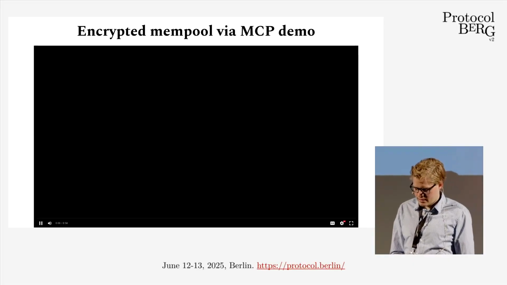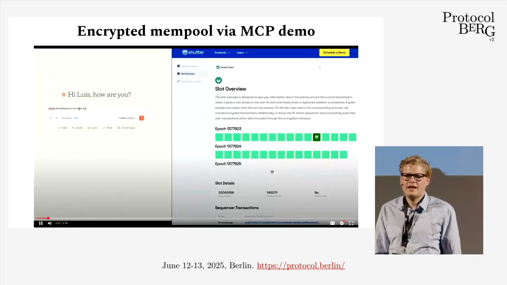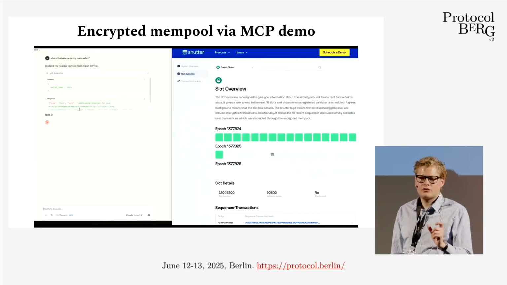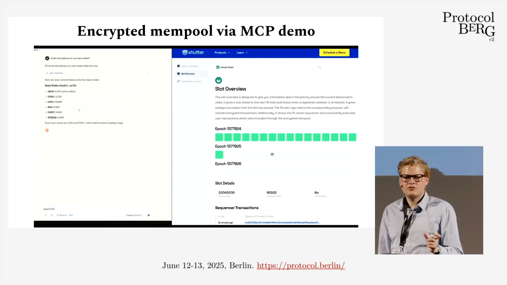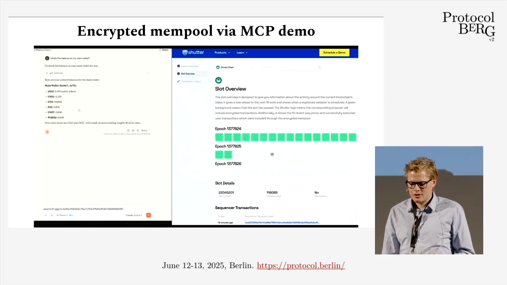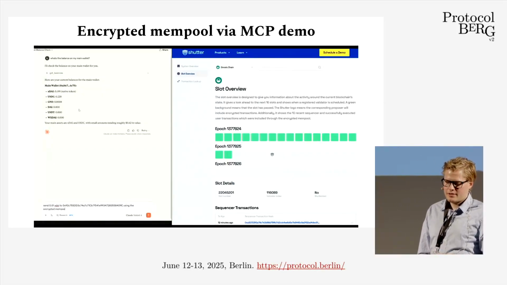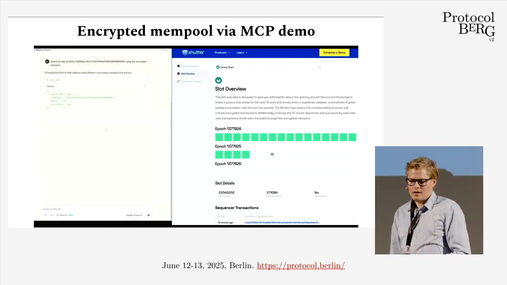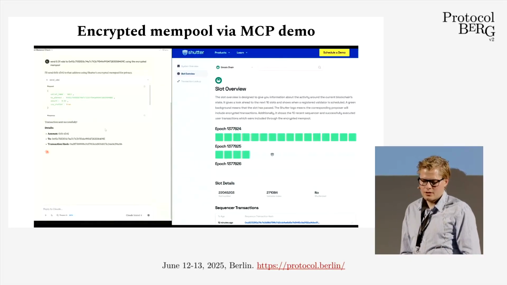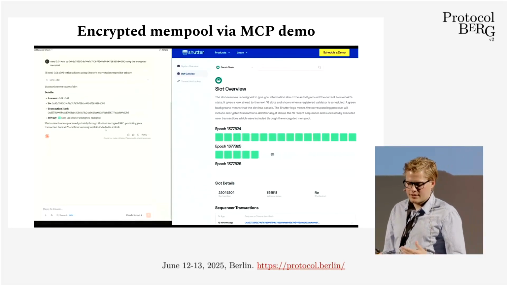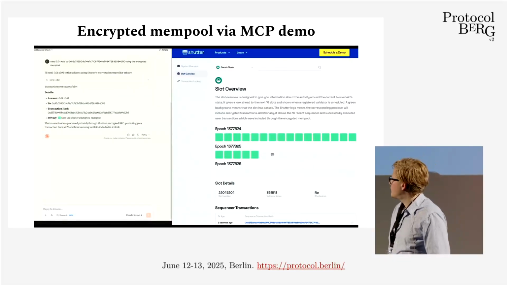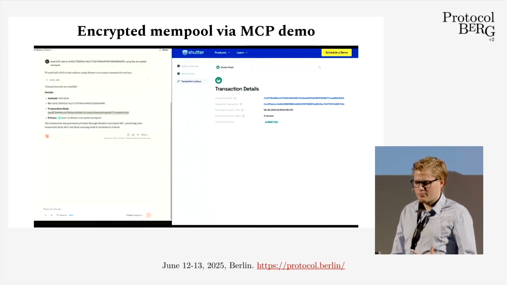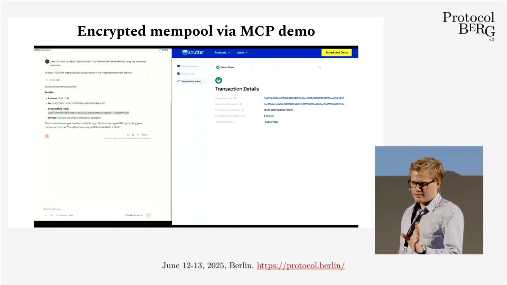So this is an MCP server, which communicates with the Gnosis chain, and also includes the option to use the encrypted mempool route. If you tell the MCP server, please make a transaction, I'm using Claude Desktop here with the MCP server, it checks your balances, and then makes an encrypted transaction, as you can see. Then we head over to the encrypted mempool explorer, and we can see it is now submitted.